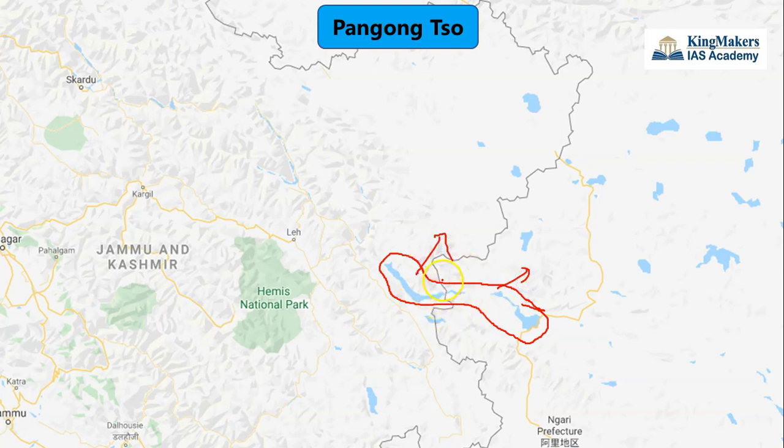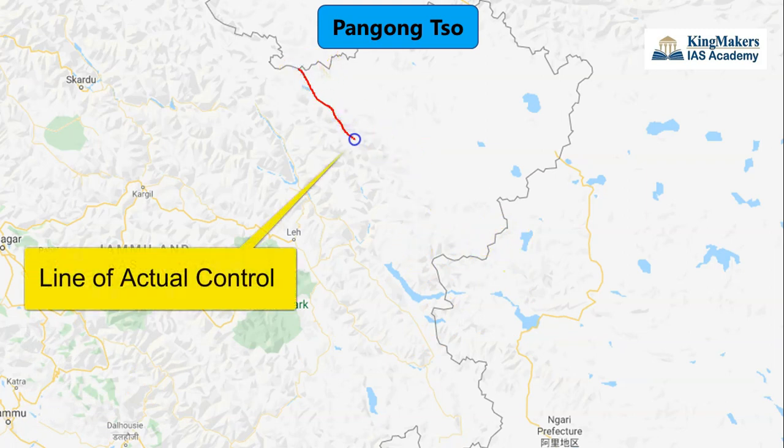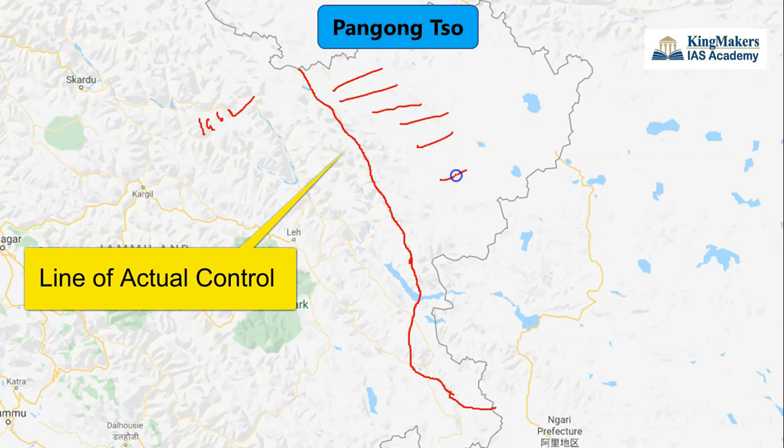And if you see here, this is the actual border claimed by India. This grey line demarcates the border claimed by India, but we know that we have the Line of Actual Control. So the Line of Actual Control goes like this. It comes like this here, and it goes like this. This is the Line of Actual Control. So this entire region, after the 1962 war, is occupied by China.